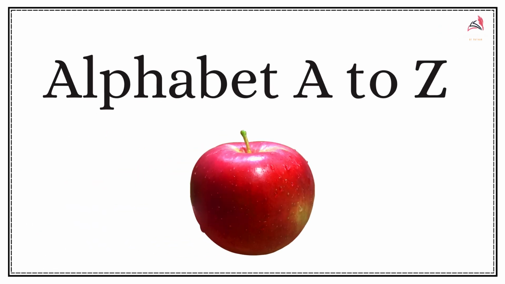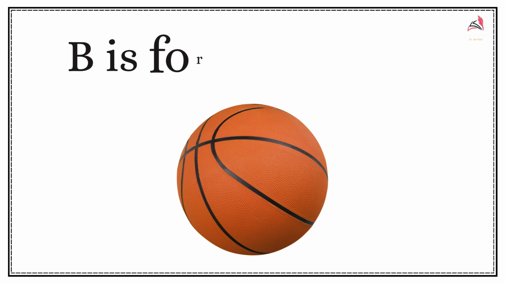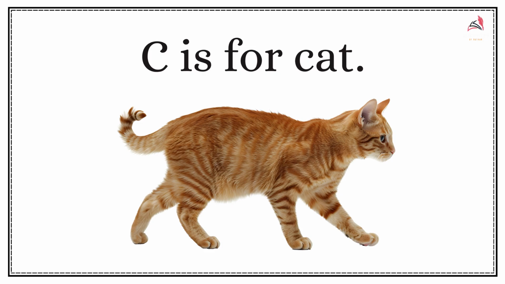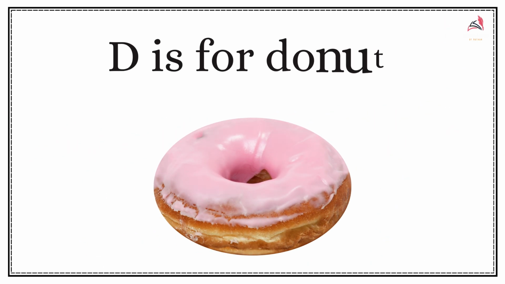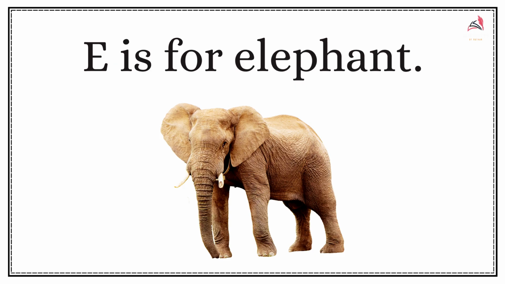Alphabet A to Z learning. A is for apple. B is for basketball. C is for cat. D is for doubt. E is for elephant.